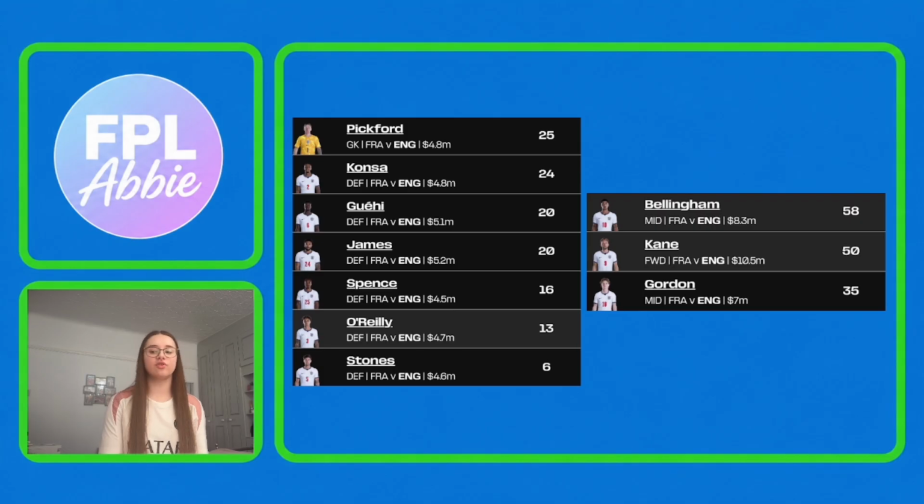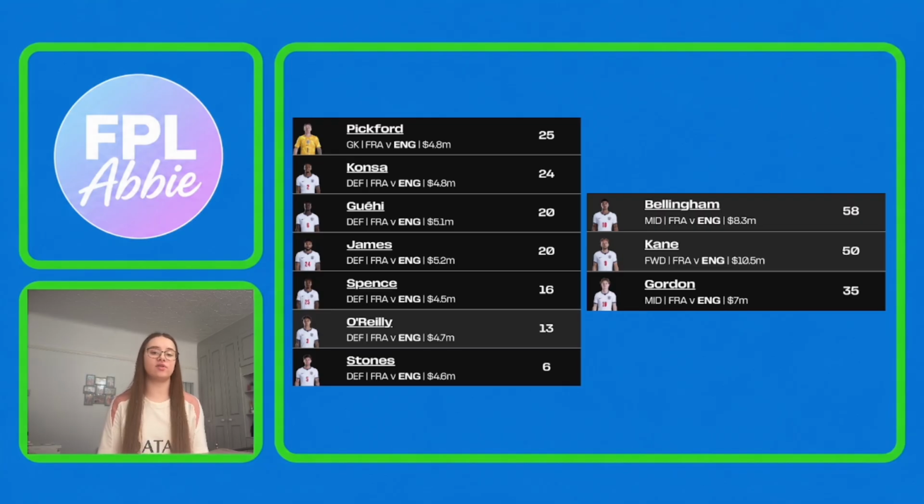I think some of the rotations have mainly just been down to injuries. I think Reece James, for example, if he was fully fit, he'd have probably started every game, but injuries have kept him out for a little bit. But of course, we will get the confirmed lineup, so if you do want to pick any England defenders, you will be able to do that knowing who starts.